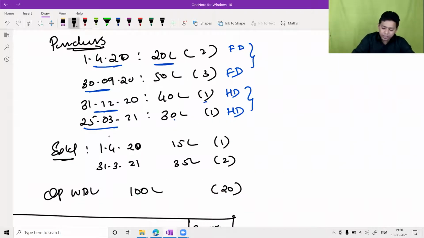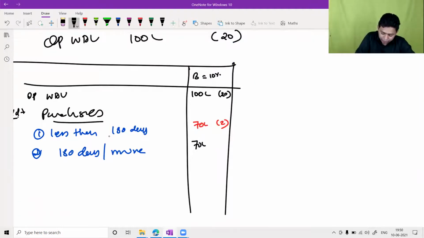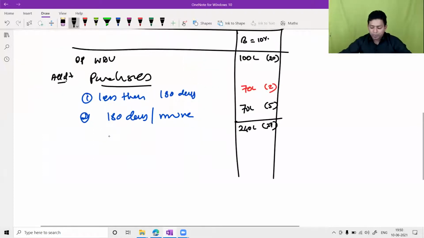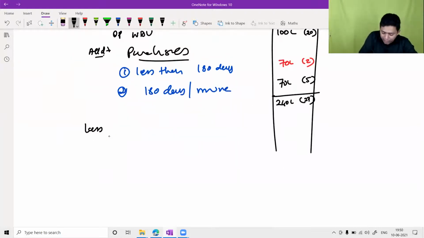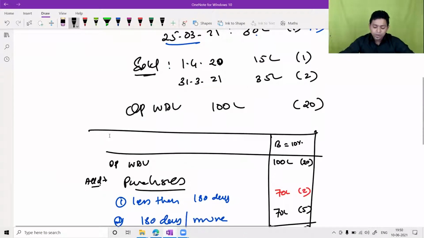And then we have to check these two numbers. 20 plus 50, again 70, but it is 5 assets. Another 70 lakh, 5 assets. So how many total assets am I having right now? 100 plus 70 plus 70, that is 240 lakh. 240 lakh, but we are having almost 27 assets, 27 buildings. From that I have sold 2 buildings. Now whether you have sold the asset at the beginning of the year or end of the year, this is not accounts.